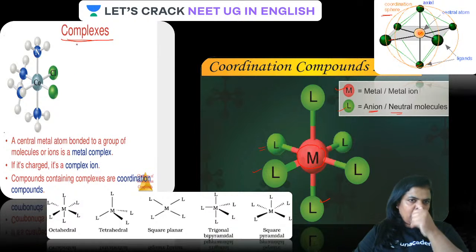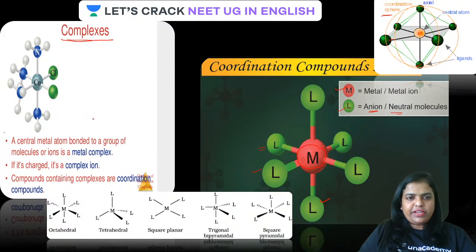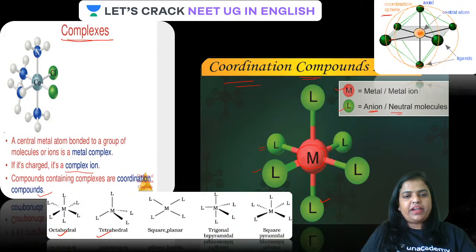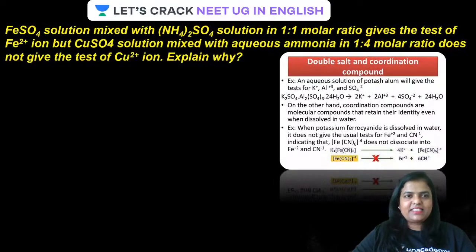Guys, how do these complexes look like? Just now I told you, a central metal atom bonded to a group of molecules or ions is basically called a metal complex. If it is charged, coordination sphere can be charged, in that case it will be called a complex ion. Compounds containing complexes are basically called coordination compounds. Isn't it, guys? It can be octahedral, tetrahedral, square planar, trigonal bipyramidal, or square pyramidal as well. Okay, guys?